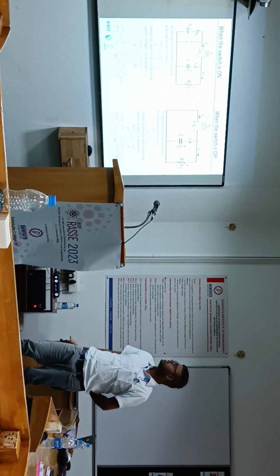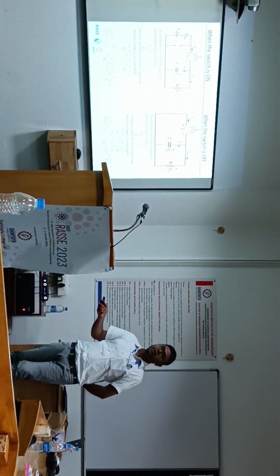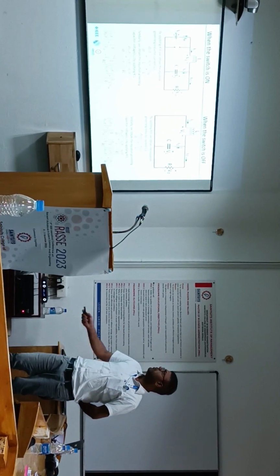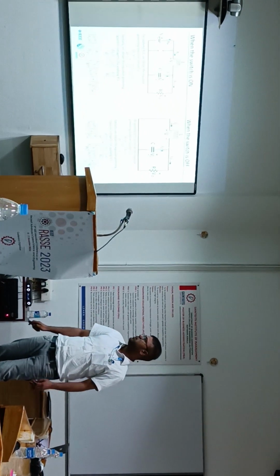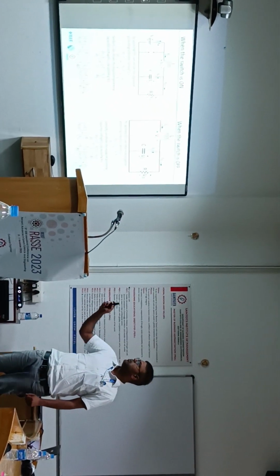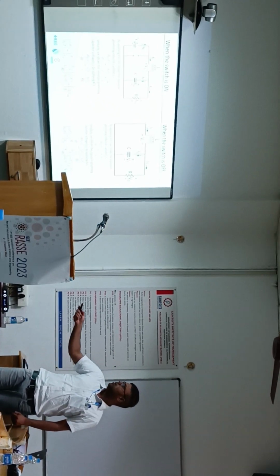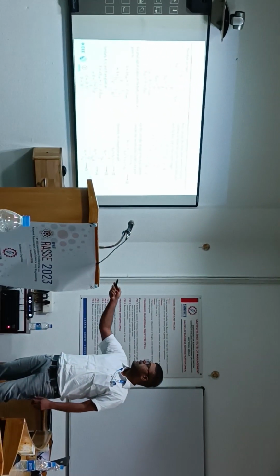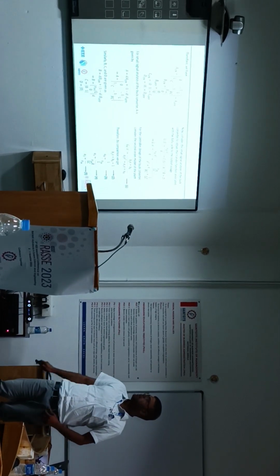In the same way, when the switch is off, the supply will get disconnected, and we apply basic KVL and KCL to obtain the equation governing the inductor current and capacitor voltage. Finally, I express the switch-on and switch-off cases in state space model. And I summarize here, from state space model, we obtain ABCD matrix.